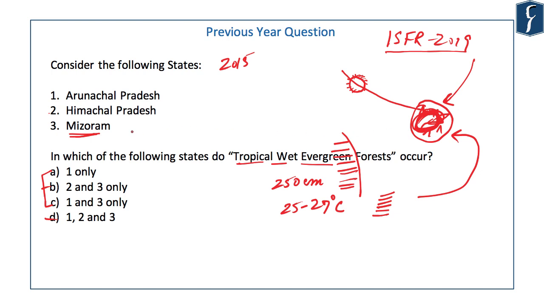So there is no reason that you would eliminate Mizoram from here. You have to take both Arunachal Pradesh and Mizoram. It's a pretty simple question if you look at it very simplistically. So the answer would be option number C. So it's a pretty simple question on distribution of vegetation in India.